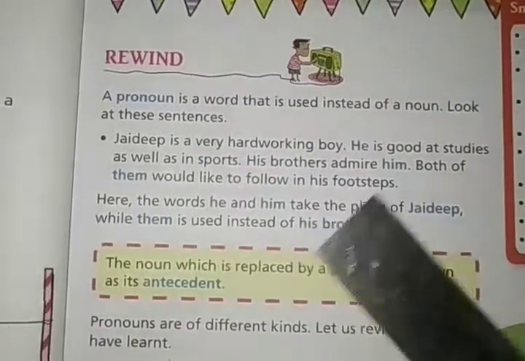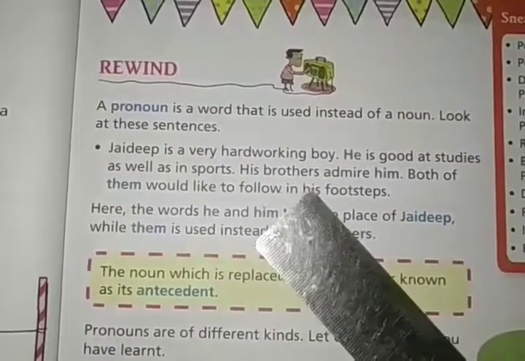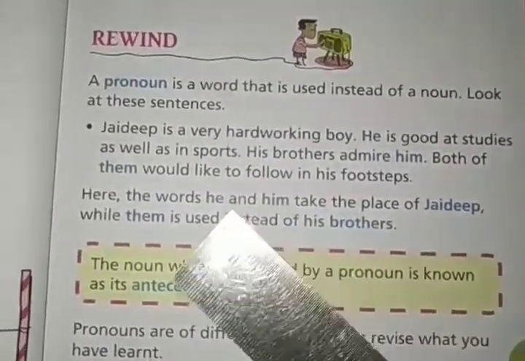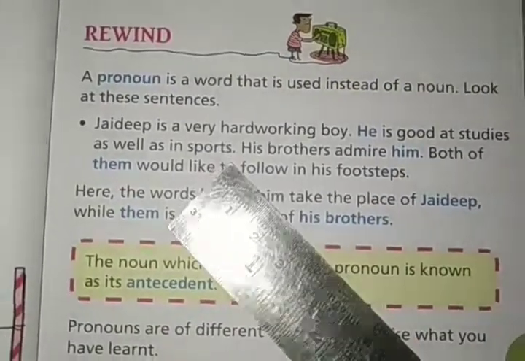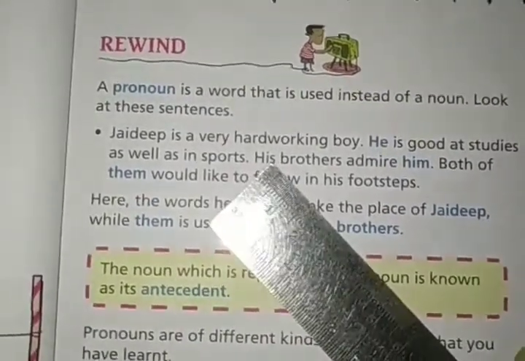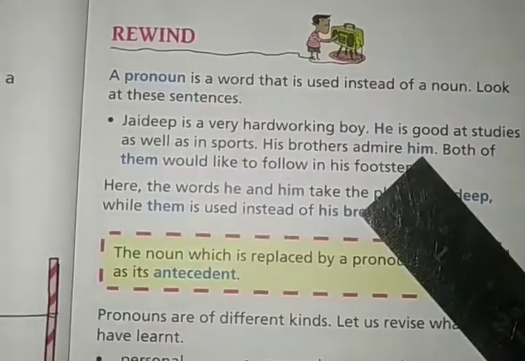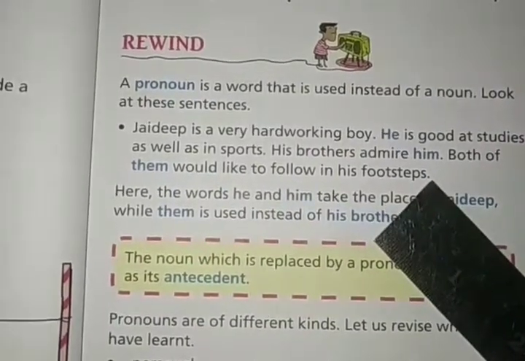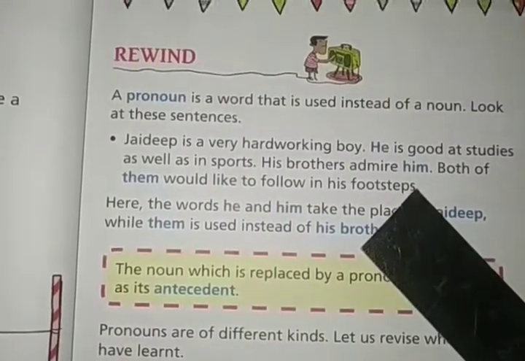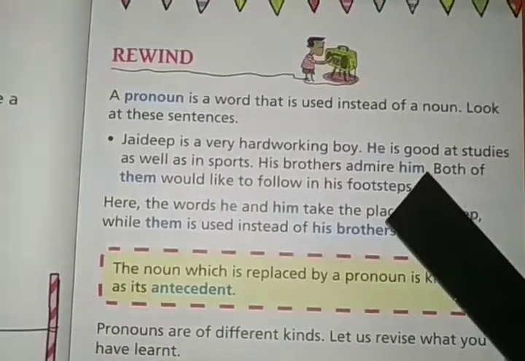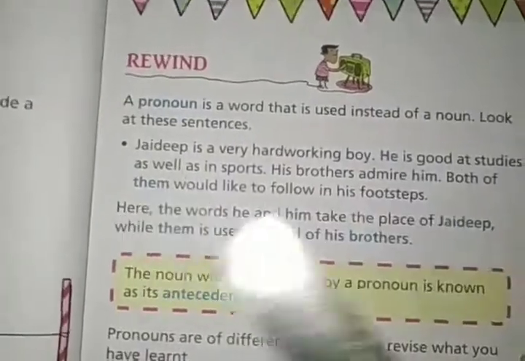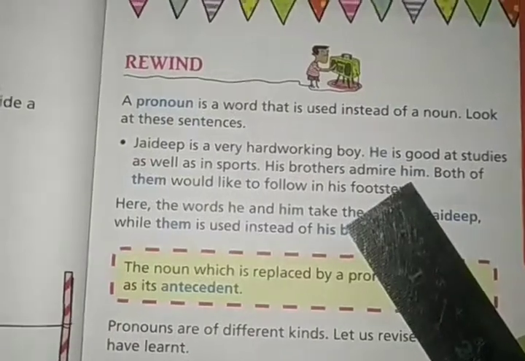His brothers admire him. His brothers, his means whose brother? Jaideep's brother. So his is also a pronoun. Admire him. Whom do they admire? They admire their brother Jaideep. Here also, him means Jaideep. So him is a pronoun.